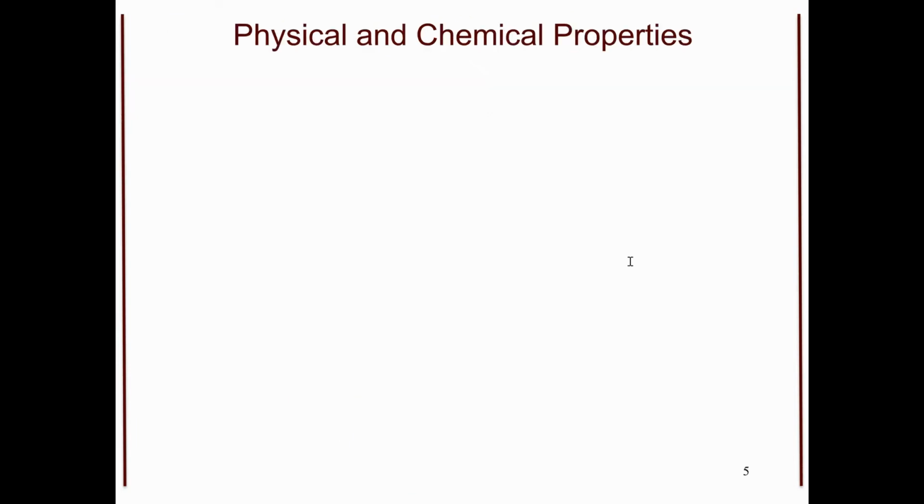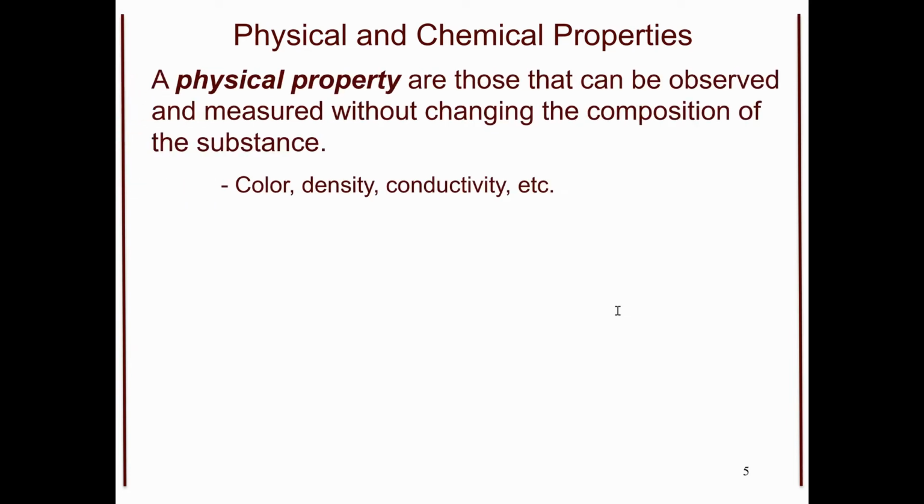So let's look at some physical and chemical properties. A physical property are those that can be observed and measured without changing the composition of a substance. We just saw one of those. Many things that can deal with this are color, density, conductivity, which is going to be how well it conducts electricity. And there are such things as malleability. Can we put it into thin sheets? And other different properties that you are going to experience, not only in the laboratory, but over your chemical career.